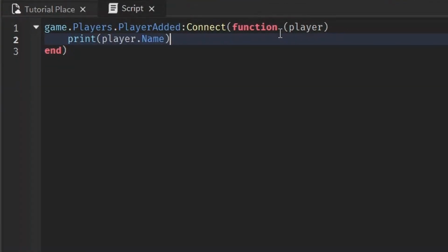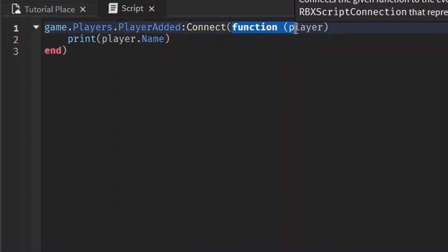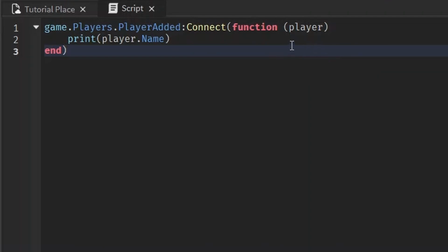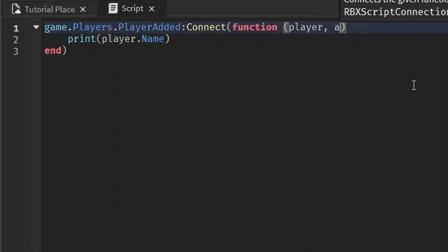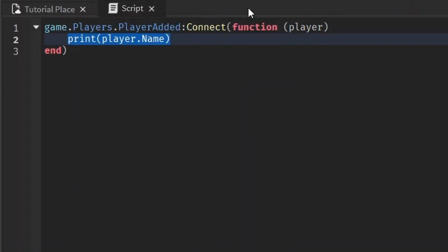This function looks scary compared to other ones, but for events like this, I like to use the anonymous function. It just organizes things better, I feel like, for me. If you have multiple arguments, argument B, argument C, it's just a regular function. It's just built a different way and it doesn't have a name. So if you want a function that you can use more than once, don't do it like this. But if you have a function that you only want to use in this event, then you can use this method if you'd like to.